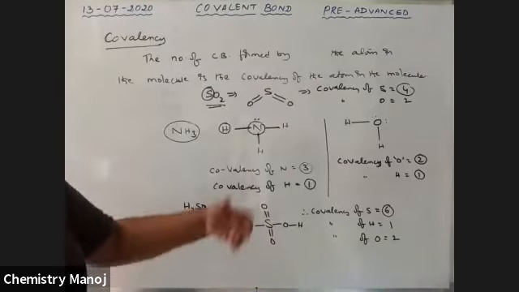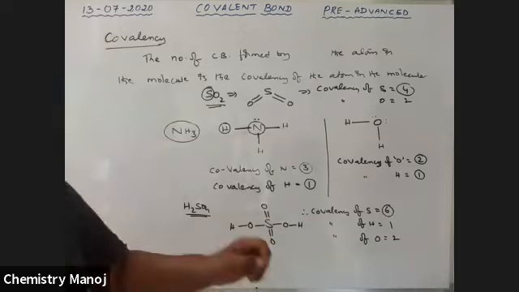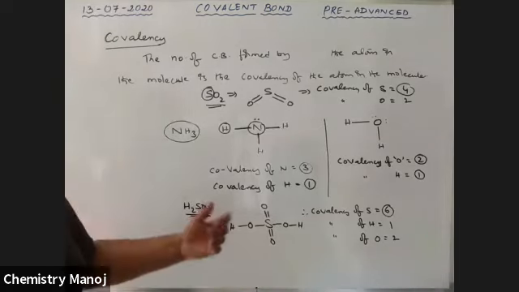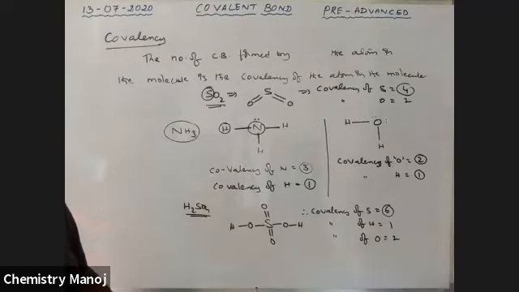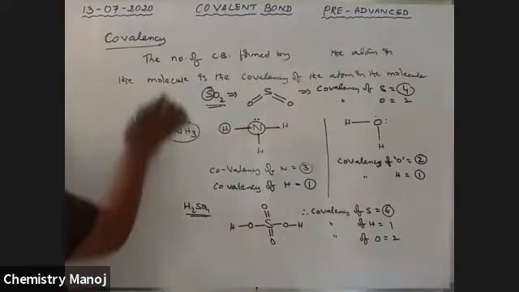Sir, how to explain the maximum covalency of an element? It depends on the period, in which period the element exists. So depending on the situation, we should explain the maximum covalency. So now, the maximum covalency.